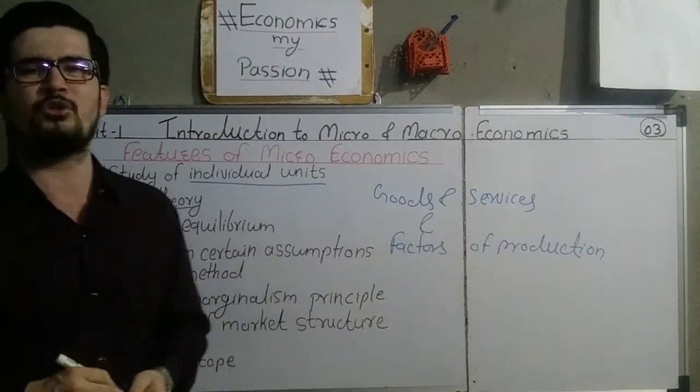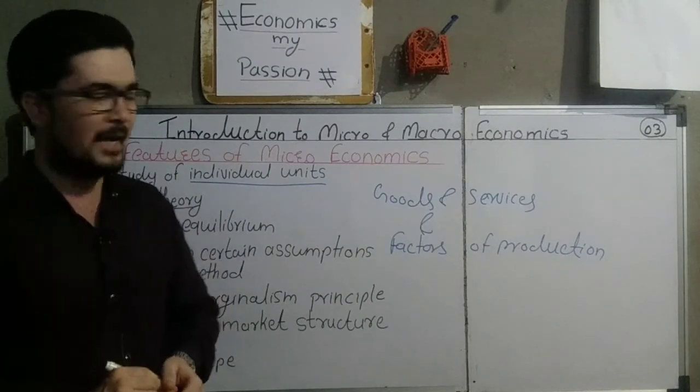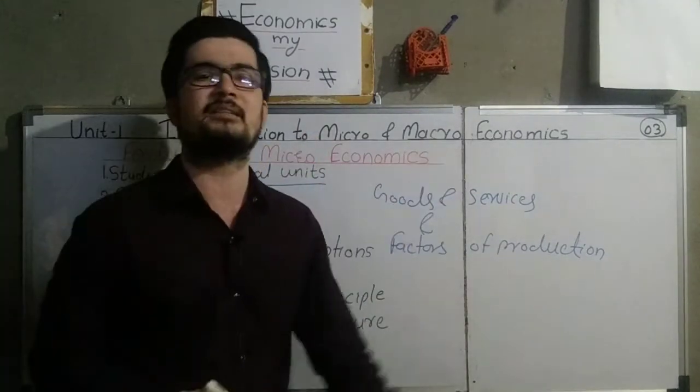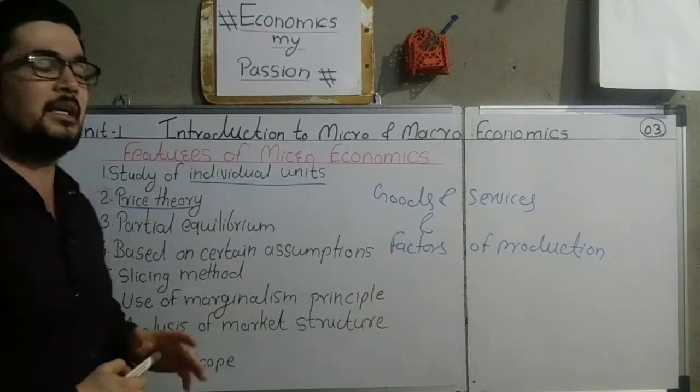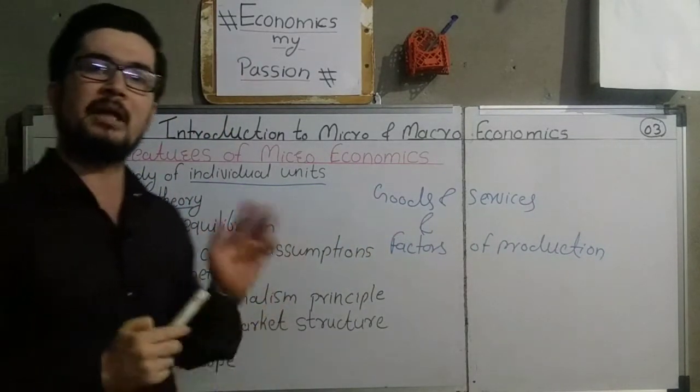There are millions of goods and services produced in the country, and how the prices of those goods and services are determined, we have to discuss in microeconomics. That is why it is called the price theory.